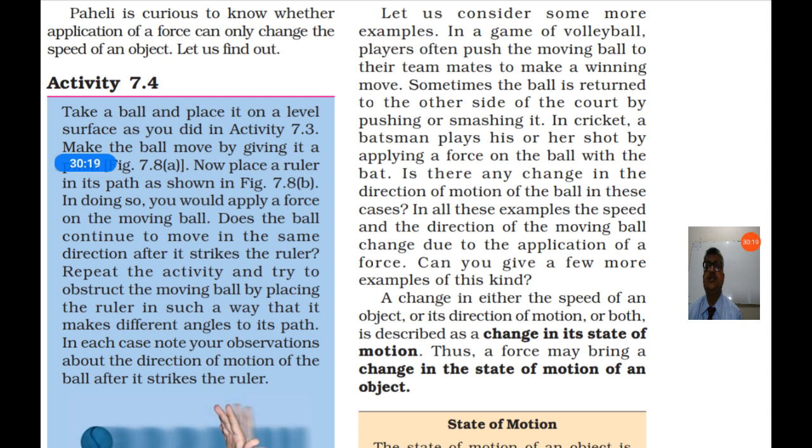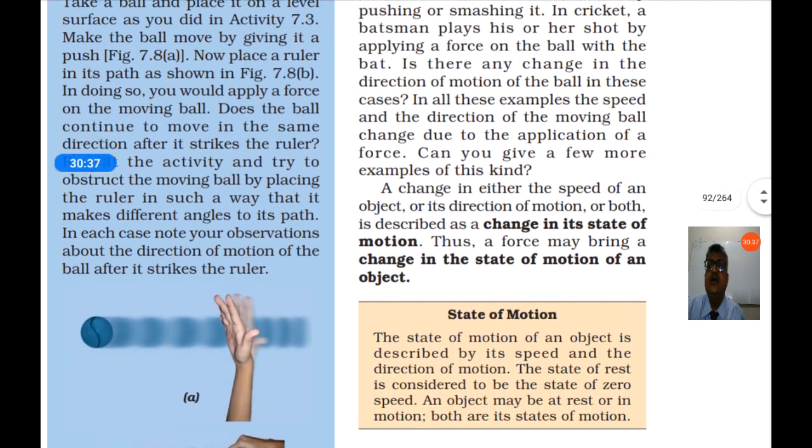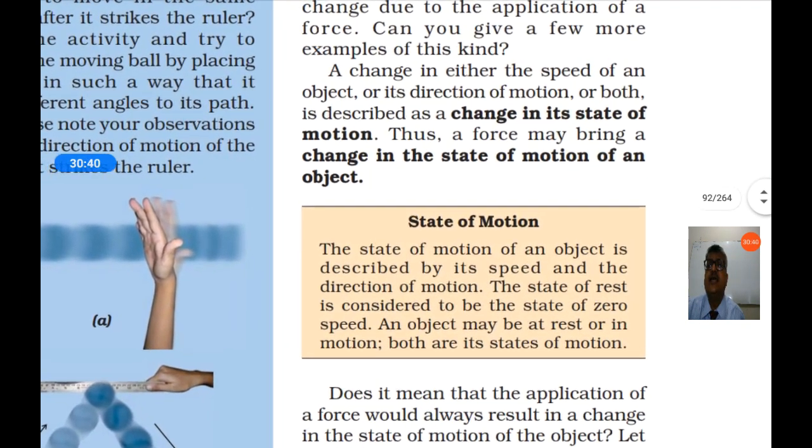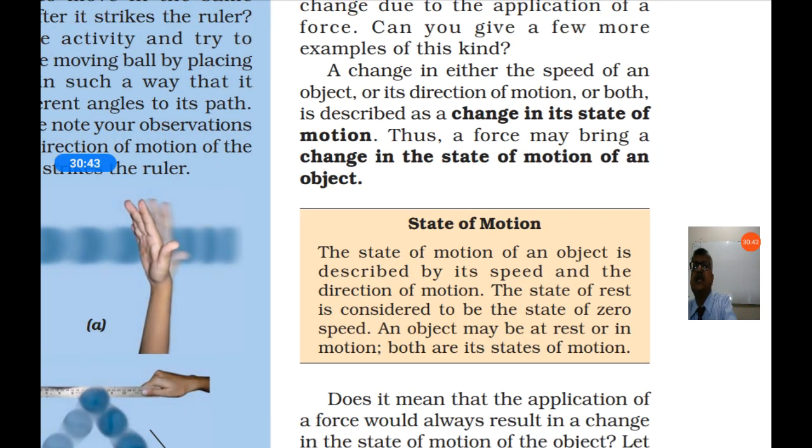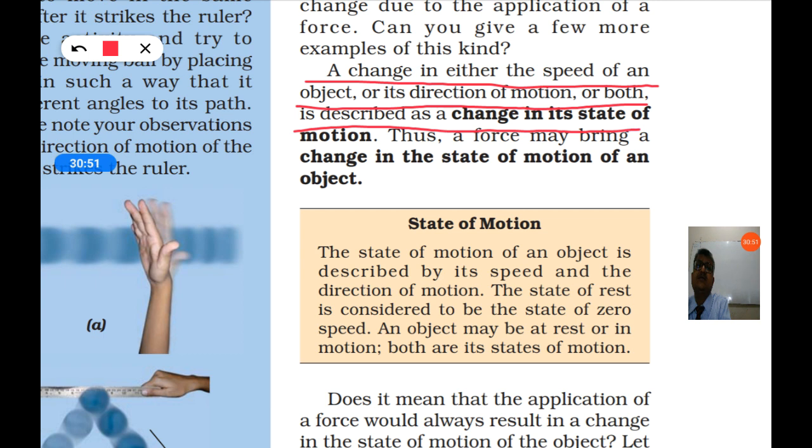And is there any change in the direction of motion of the ball in these cases? So always the direction of the ball changes when you hit with the bat or when you push the volleyball with your hand. The direction of the ball changes. A change in the speed of an object or its direction of motion or both is described as a change in its state of motion. Thus, a force may bring a change in the state of motion of an object.